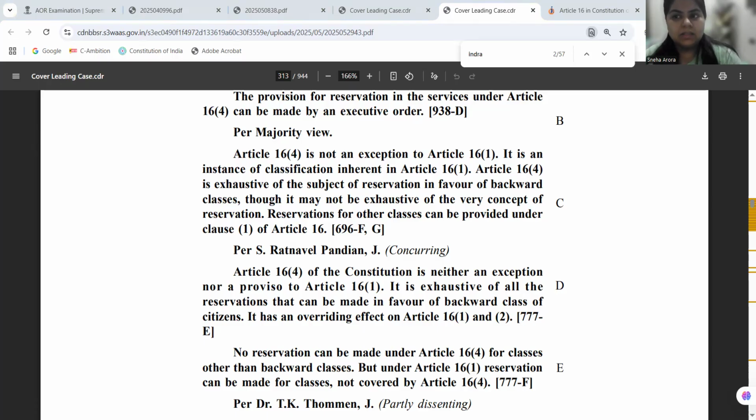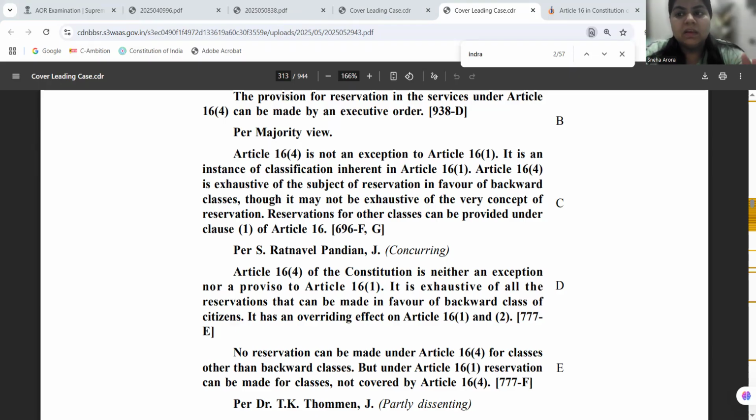Now, this case goes back to the MR Balaji versus State of Mysore judgment also, and in MR Balaji, it was held that caste cannot be a sole criterion for determining backwardness. But now in the Indra Sawhney case, the court is basically overruling MR Balaji to the extent of saying that caste can be a sole criterion in determining backwardness. However, to claim reservation under such affirmative action, your backwardness needs to be social and educational in nature, because the term used there is socially and educationally backward classes. It should not merely be economic.